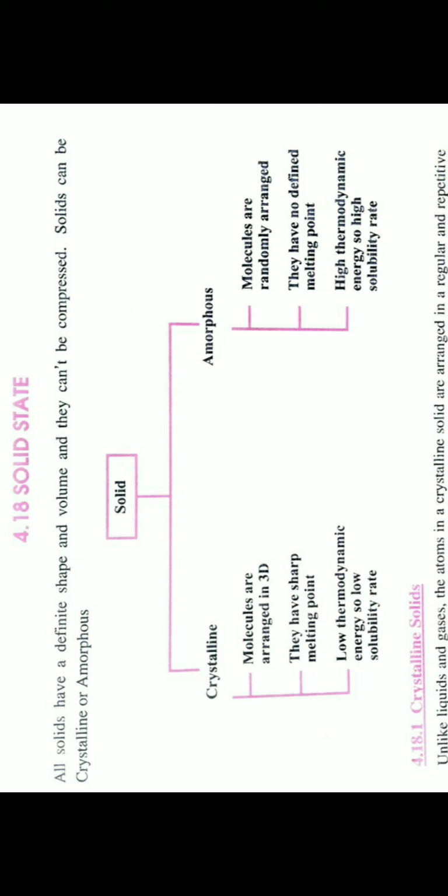Here the solid has two forms, crystalline or amorphous. Any solid is either crystalline or amorphous in nature. The molecules of crystalline material are arranged in a 3D way. They have a sharp melting point and low thermodynamic energy, due to which they have a low solubility rate. In amorphous solids, the molecules are arranged randomly, they have no definite melting point, and due to higher thermodynamic energy, the amorphous solid has a high solubility rate.